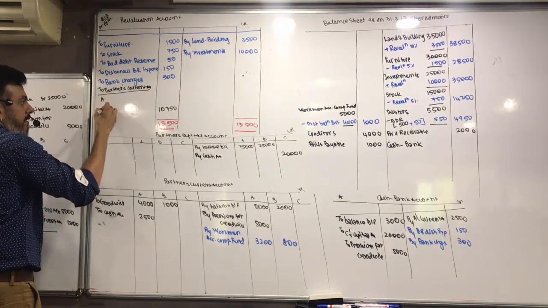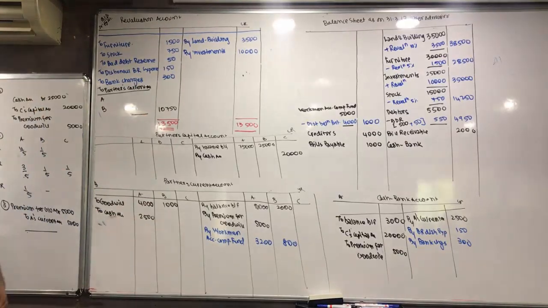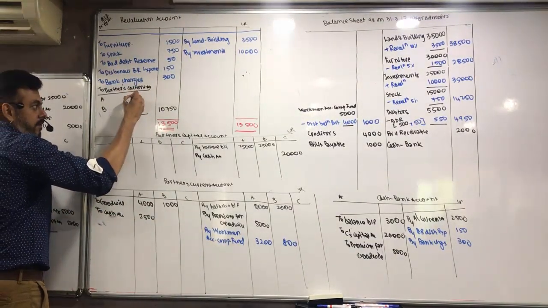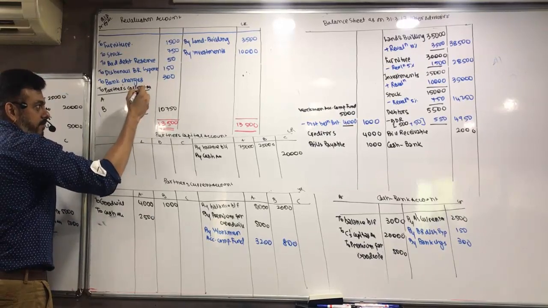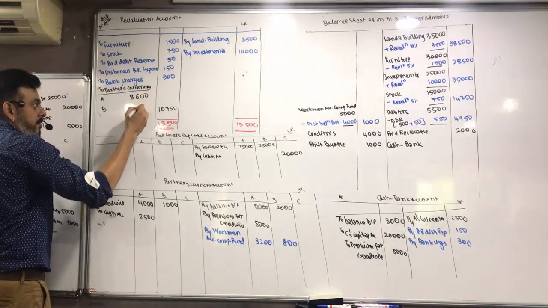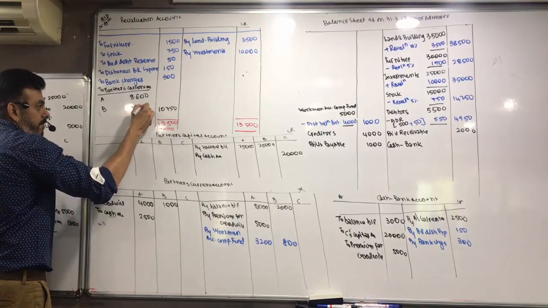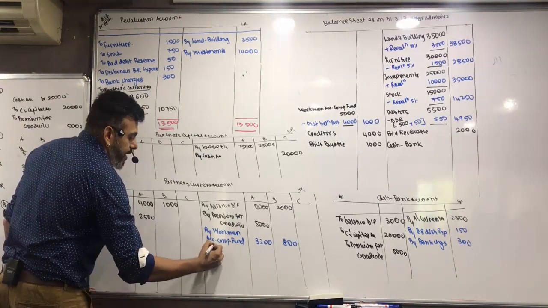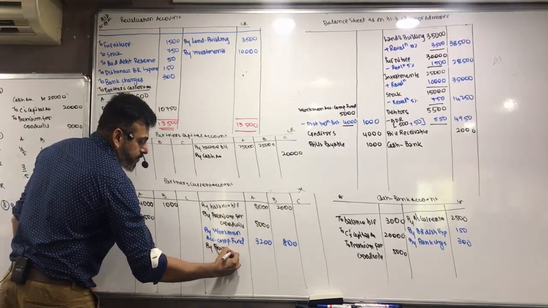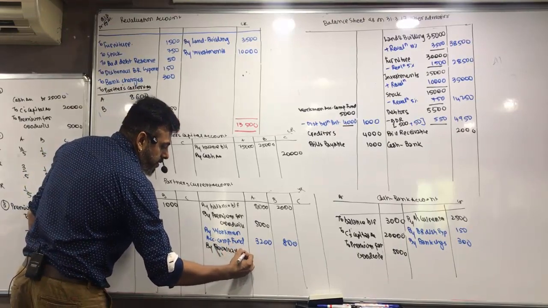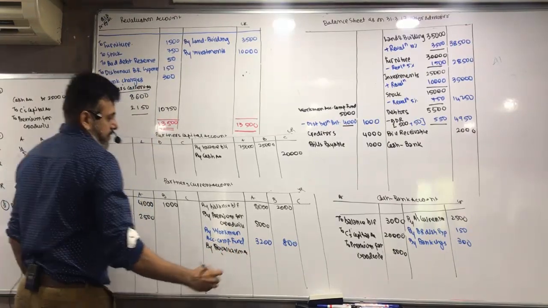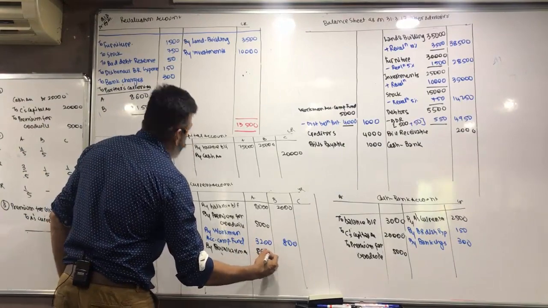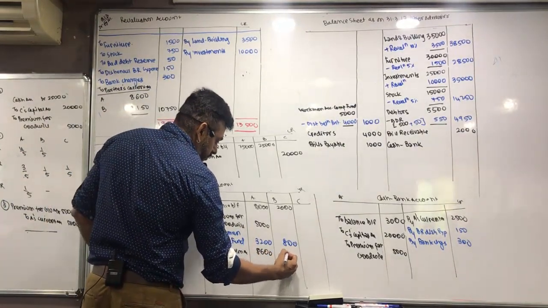A and B. What's the ratio? 4:1. Okay. What's the amount? 8600. Okay. 2150. Okay, we transfer it by revaluation account. 8600 and 2150.